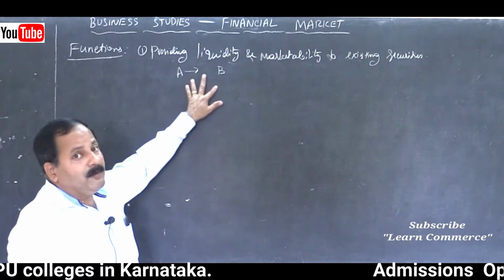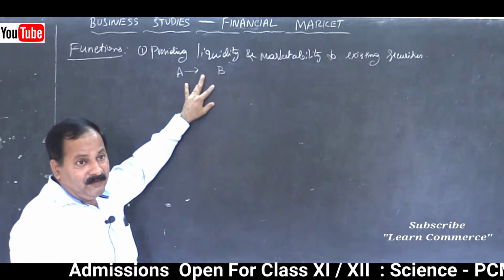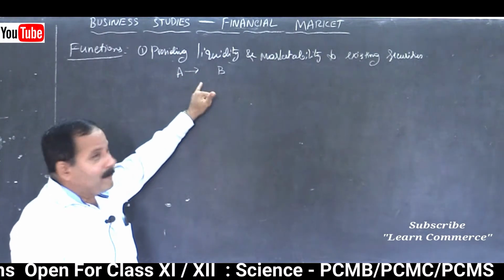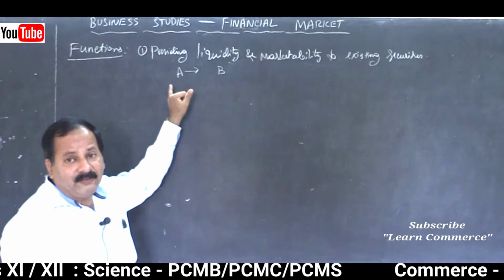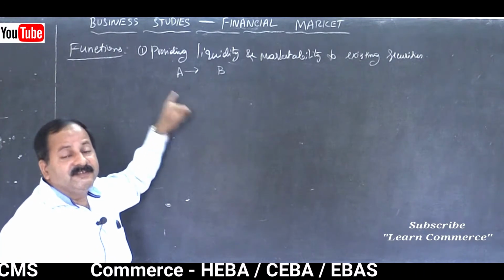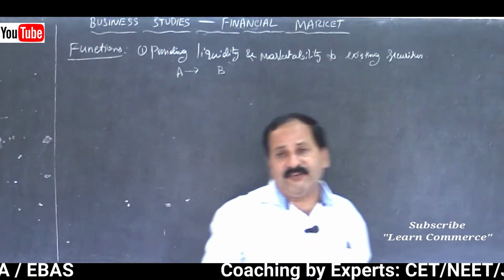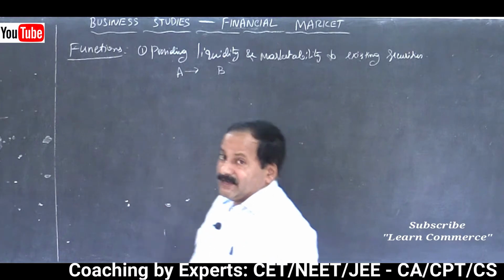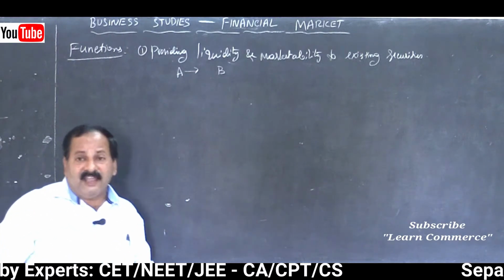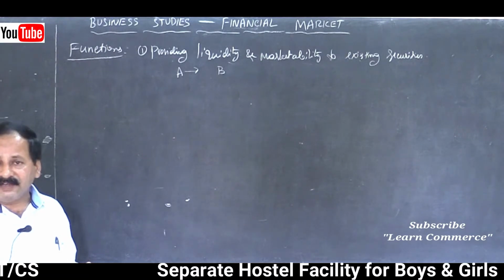The stock exchange will match them and they will conclude a deal among these people. So A can sell and B can buy, so that there will be a transaction between A and B. And this happens in case of existing securities which are already sold by the company to the individual investor. So that is called providing liquidity to the security. Because of the existence of the stock market only, we can sell the securities and we can get the cash.